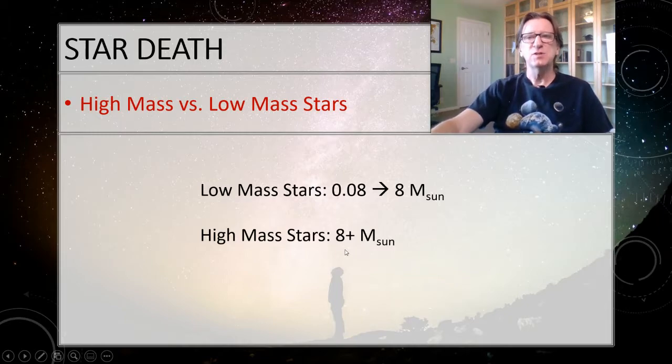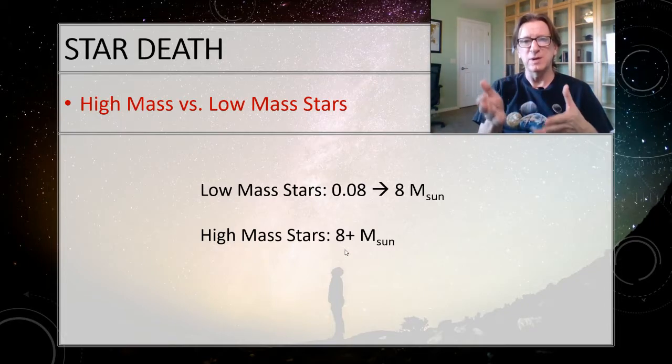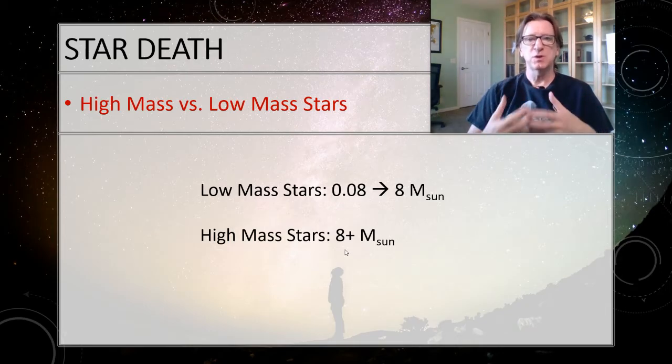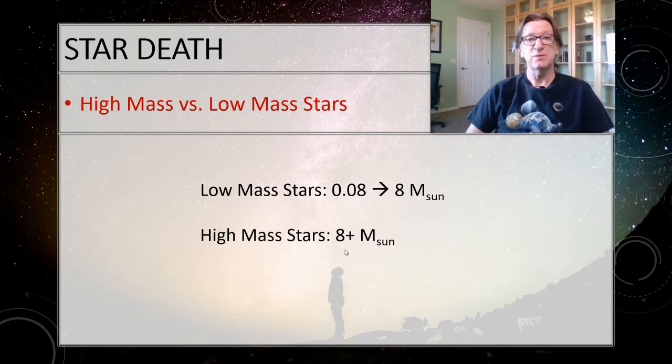Now, I gotta say, if you take any advanced astronomy classes or graduate school classes, we actually use different breakpoints for high, intermediate, and low mass stars. For our purposes, we're going to choose this because 8 solar masses is when a star dies as a supernova in this colossal explosion, the largest explosion in the universe. Anything less than 8 solar masses will not become a supernova. Our sun is obviously 1 solar mass, so it's not going to die in a supernova in spite of what you may have heard. So we're going to talk about how that star will die. So let's pick up from there.